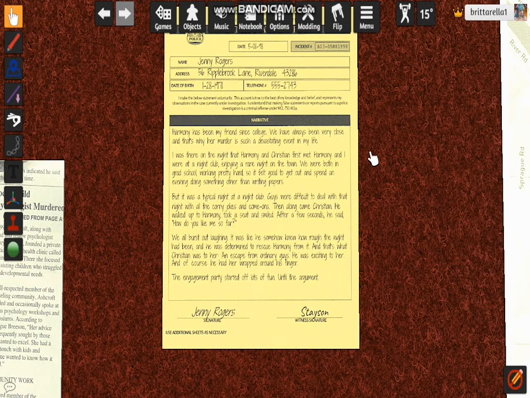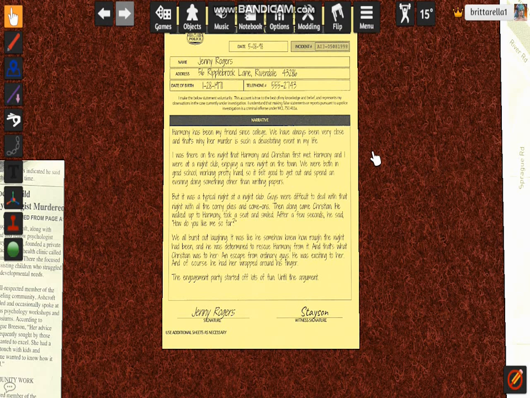I was there on the night that Harmony and Christian first met. Harmony and I were at a nightclub enjoying a rare night on the town. We were both in grad school, working pretty hard, so it felt good to get out and spend an evening doing something other than writing papers. But it was a typical night at a nightclub. Guys were difficult to deal with that night with all the corny jokes and come-ons.